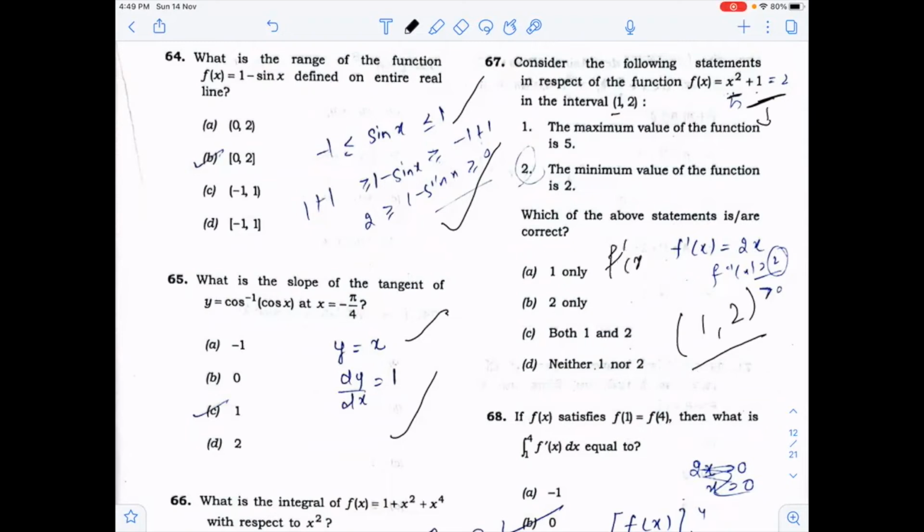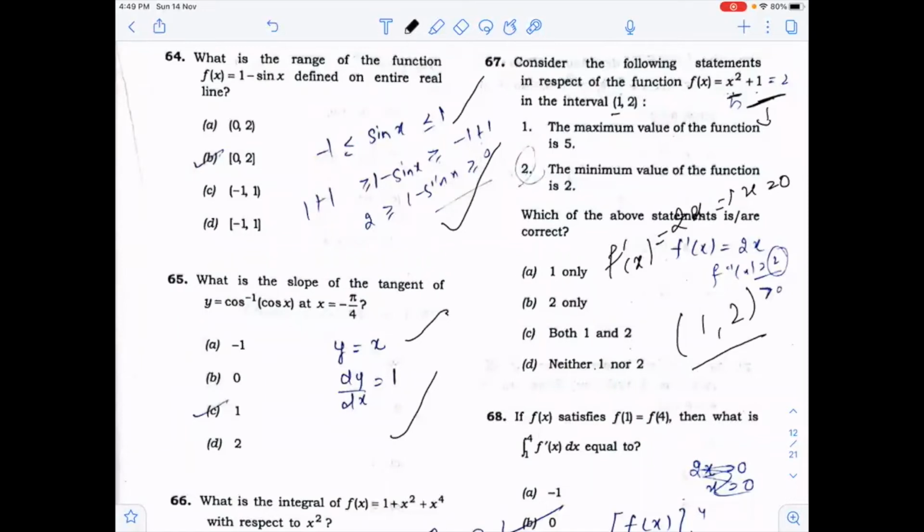When you do the derivative, you will get 2x, and the critical point will come out to be 0. With the help of the double derivative, if the double derivative is greater than 0, then that will give you the local minima, and if the double derivative is less than 0, that will give you the maxima.